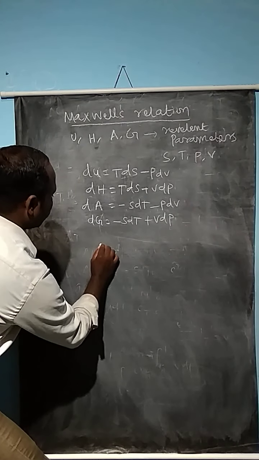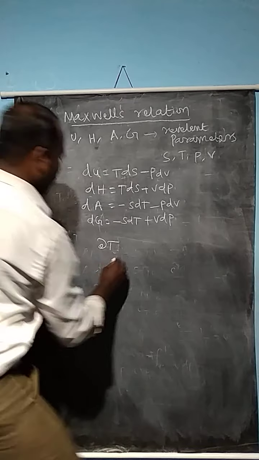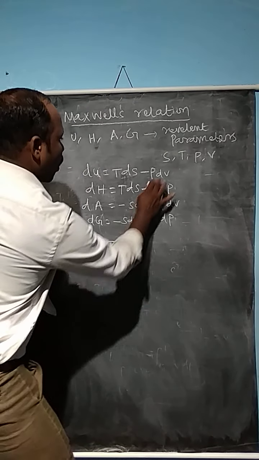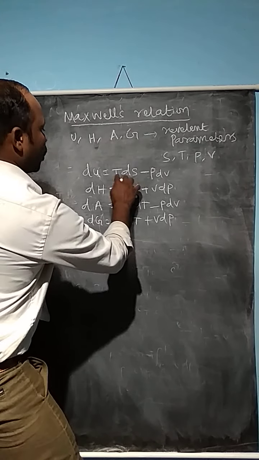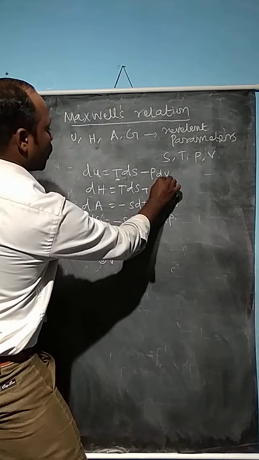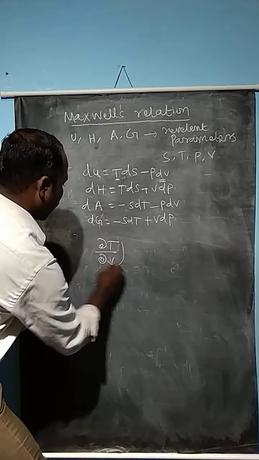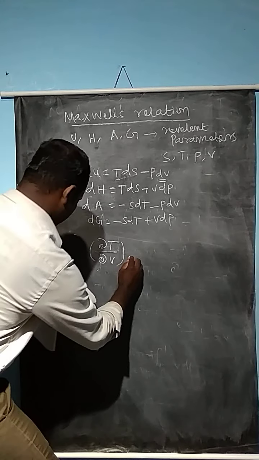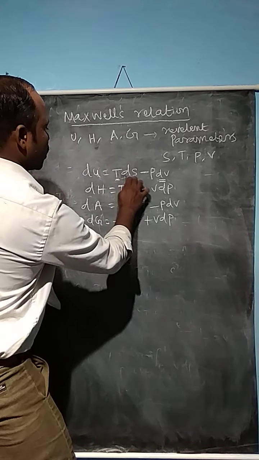From the first equation we can write the partial derivative of T with respect to V at constant S.